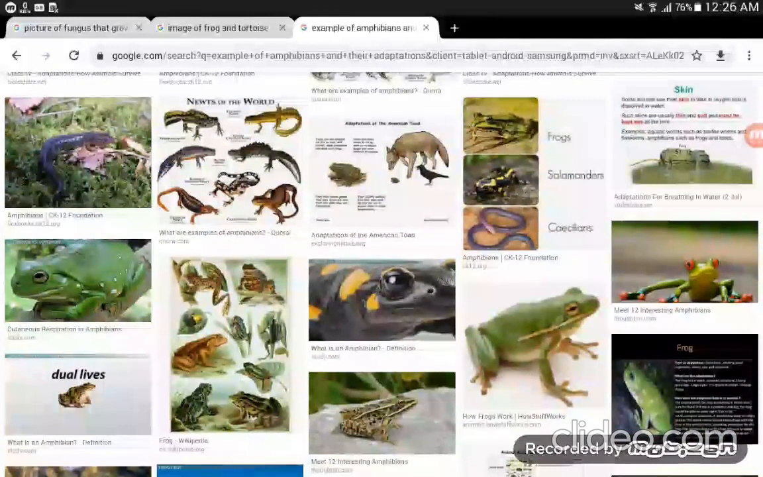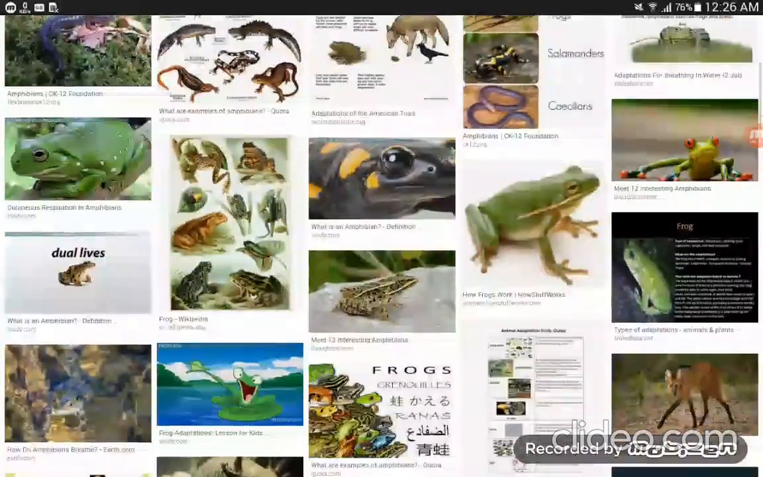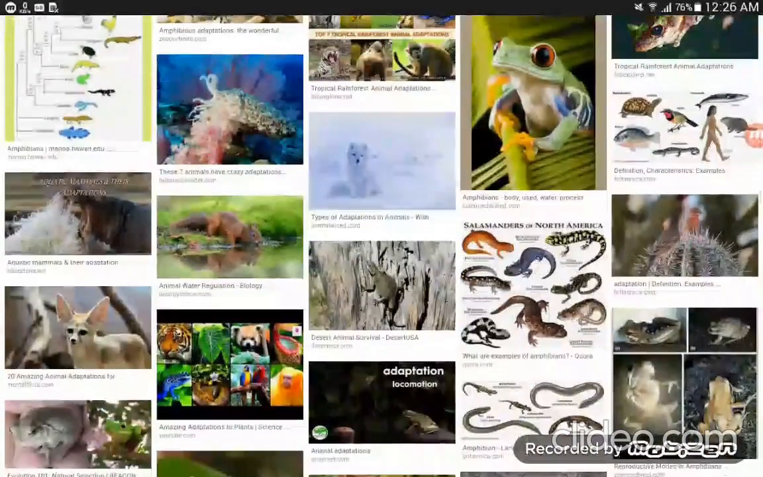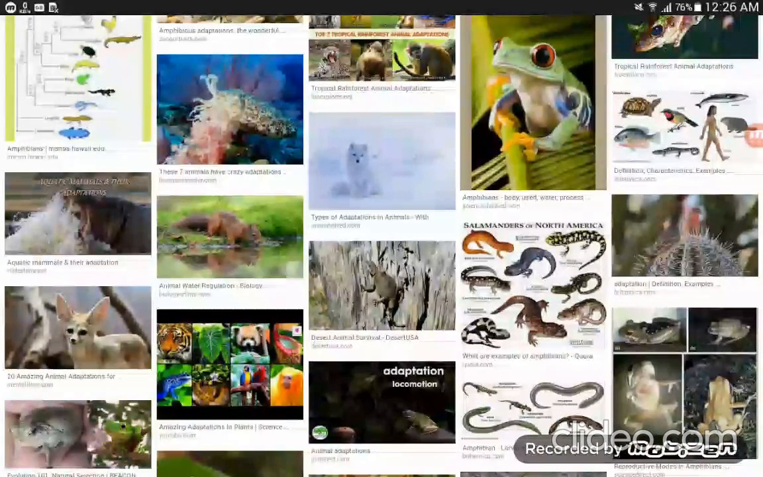Again, these are the lizards. They can change their color. This salamander, they can change their colors. Look at the diagram. This salamander has different colors according to the environment. They change their color according to the environment.